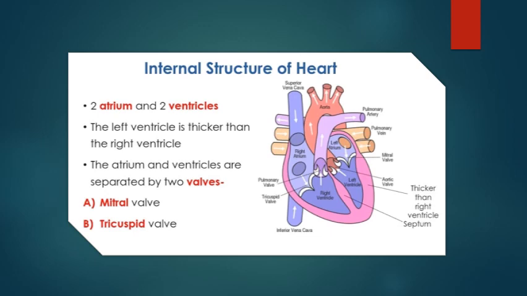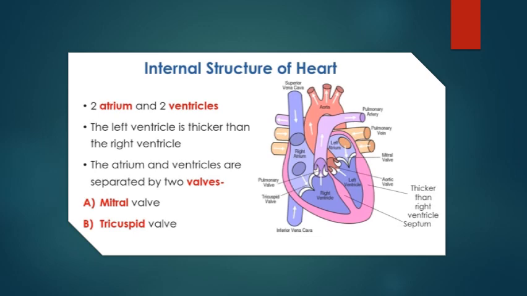The valves between the atria and ventricles are called atrioventricular valves, also called cuspid valves, while those at the base of the large vessels leaving the ventricles are called semilunar valves. The right atrioventricular valve is the tricuspid valve. The left atrioventricular valve is the bicuspid or mitral valve. The valve between the right ventricle and the pulmonary trunk is the pulmonary semilunar valve. The valve between the left ventricle and the aorta is the aortic valve.